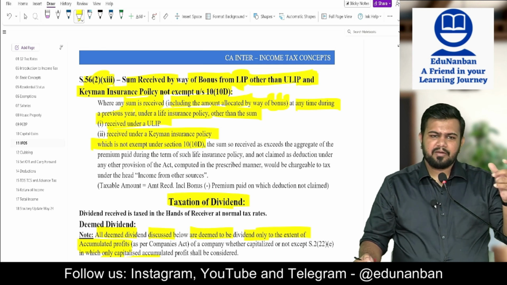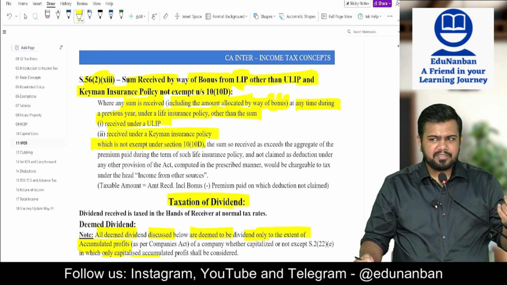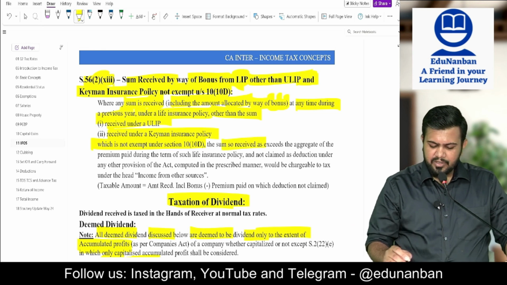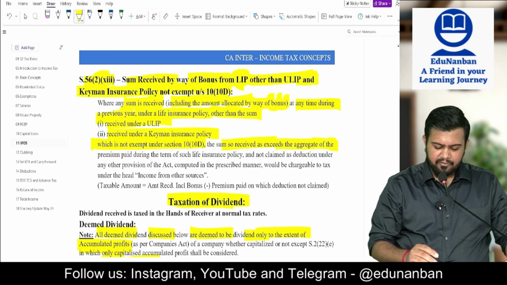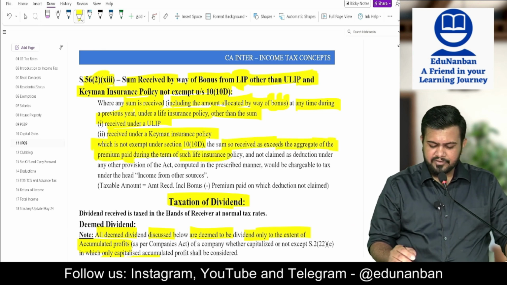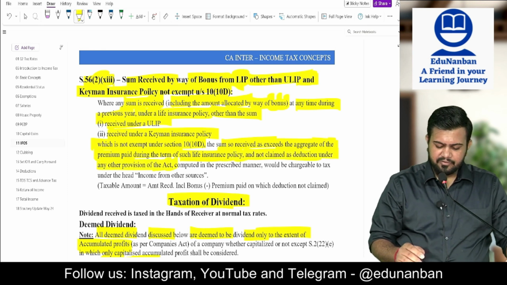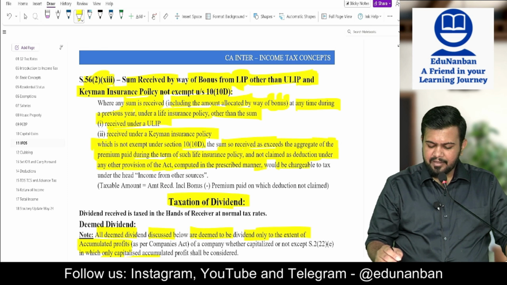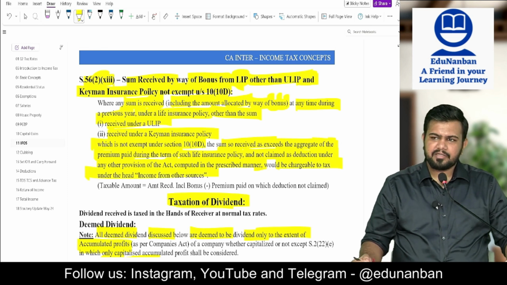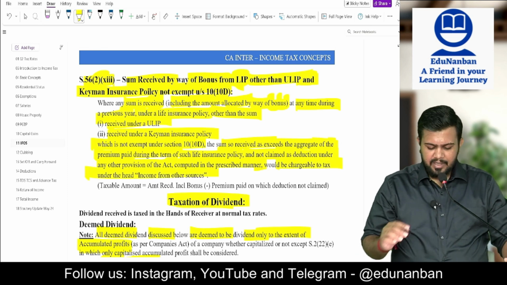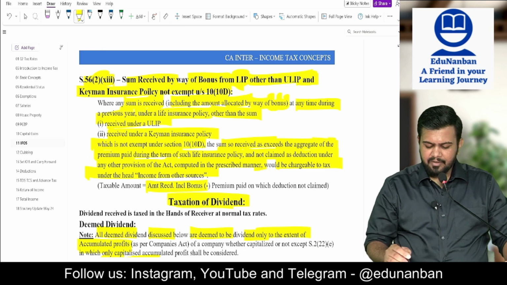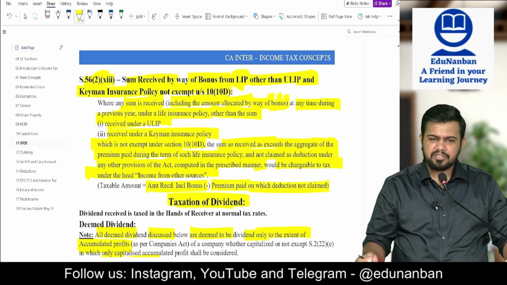So it should not be ULIP, it should not be a keyman insurance policy, it should not be exempt, it should be taxable. Sums received in excess of the aggregate of the premium paid during the term of such life insurance policy and not claimed as deduction under other provisions of the Act, computed in the prescribed manner, would be chargeable to tax as income from other sources. So how to compute income? Income is equal to amount received minus premium paid on which deduction is not claimed.